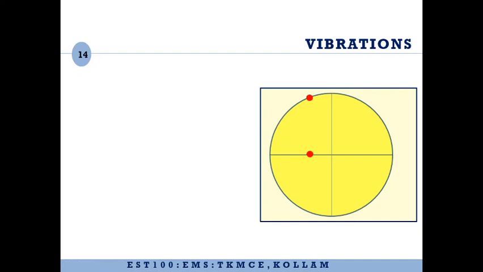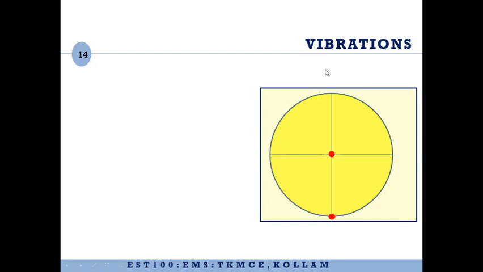As the particle moves, the projection also starts moving towards the left. It has reached some extreme position. Now as the particle moves downward, it is going to come back.